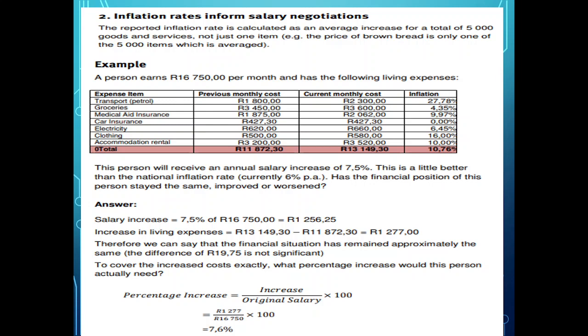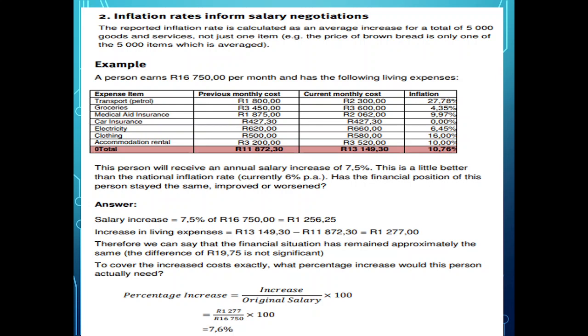Remember earlier on I spoke about if I don't get an increase and yet the bread price went up by 10 Rand, the oil price went up by 10 Rand, everything goes up by 10 Rand and I don't get an increase, then the value for my money is much less, because now I'm getting less for the amount of money that I have to spend.